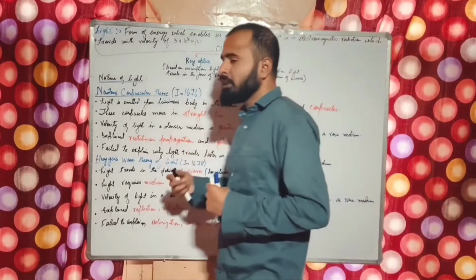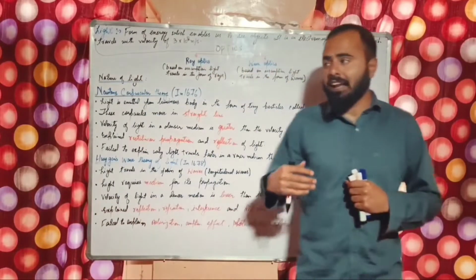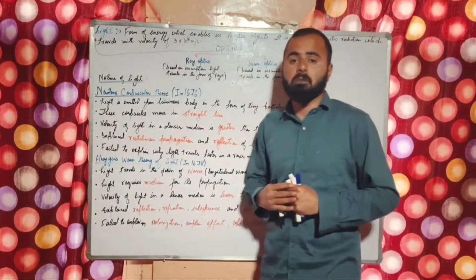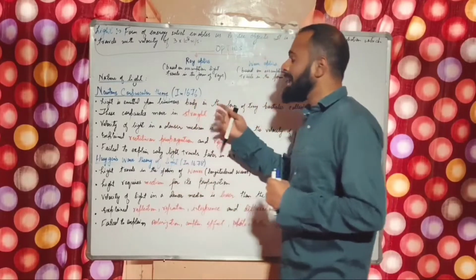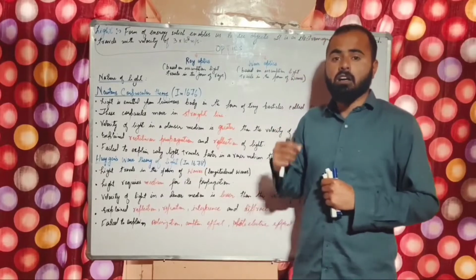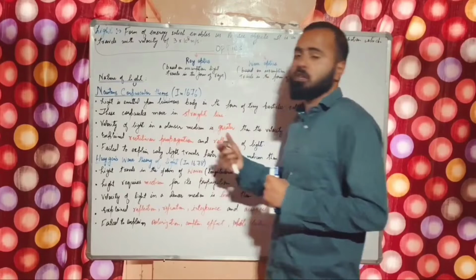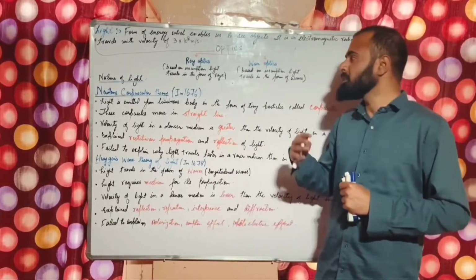Now, the astonishing fact about light is that light travels with a velocity of 3 × 10^8 meters per second. If we calculate in kilometers, it means that 3 lakh kilometers are covered in just 1 second. You can imagine the velocity of the light. It is very high.